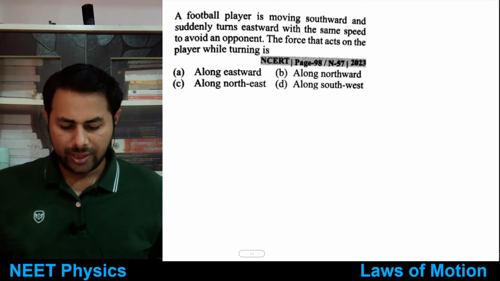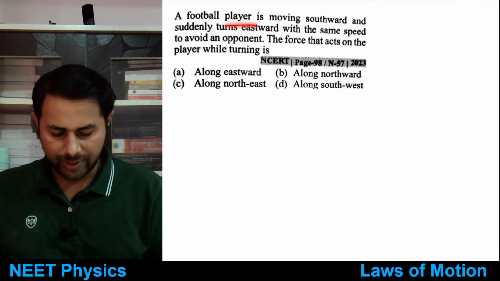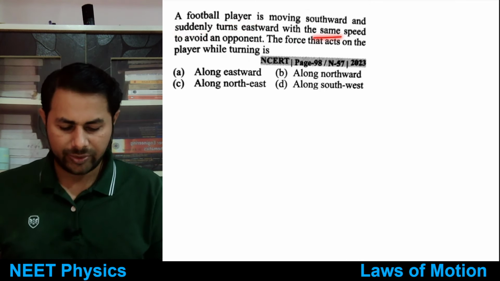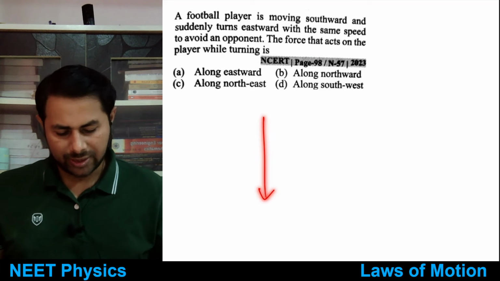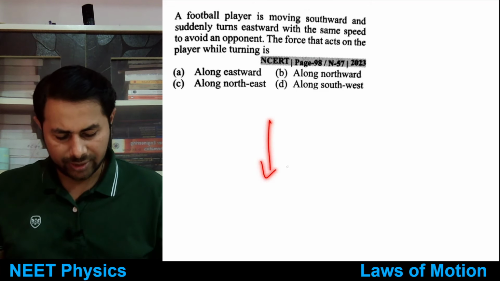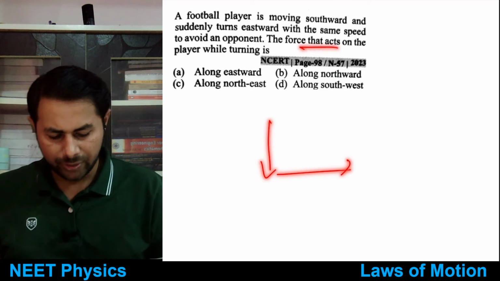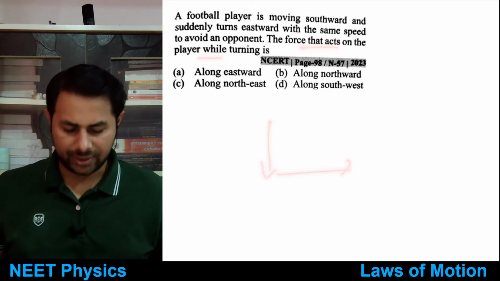Okay, let's see the next one. A football player is moving southward and suddenly turns eastward with the same speed to avoid an opponent. He is moving southward and then moves eastward. The force that acts on the player while turning is?